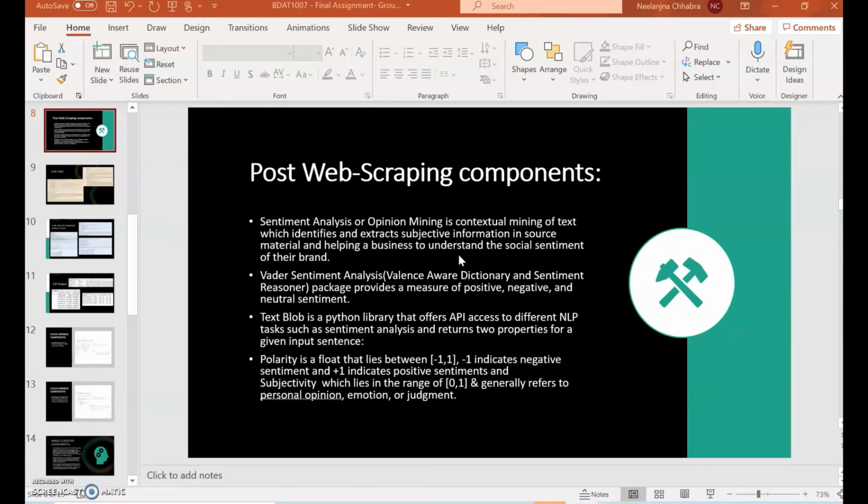Next, we will be using TextBlob. TextBlob offers API access to different NLP tasks, one of which is sentiment analysis, and it also gives us two measures, polarity and subjectivity.